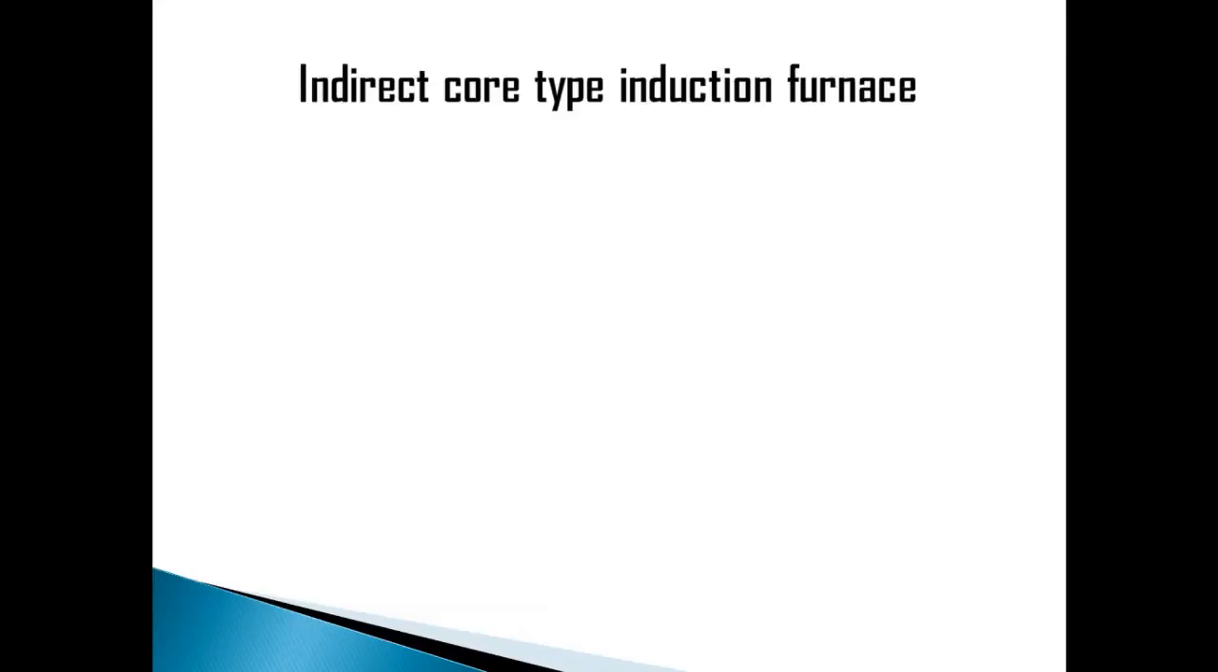Now let's move on to the last type of induction furnace in the core type, that is the indirect core type furnace. Indirect core type induction furnace means, as the name indicates, that indirectly we heat the charge. In the previous two, the direct core type and vertical core type, the charge was the secondary, and current was flowing through the secondary through the mutual induction effect. So there was a flow of current in the charge.